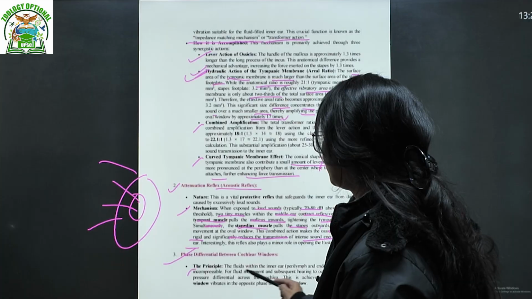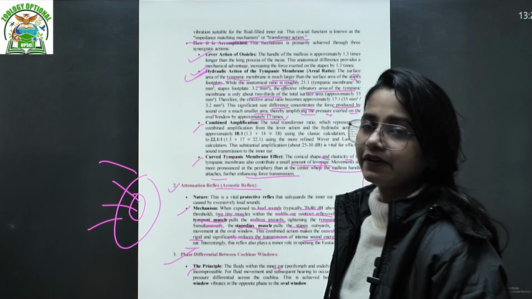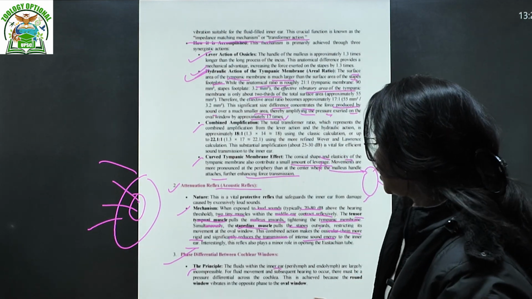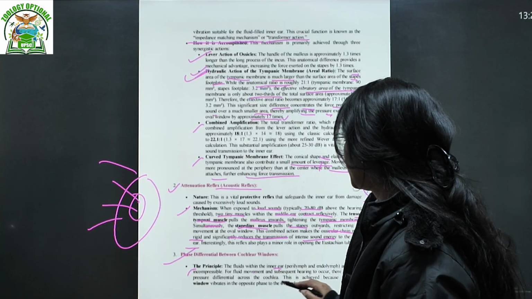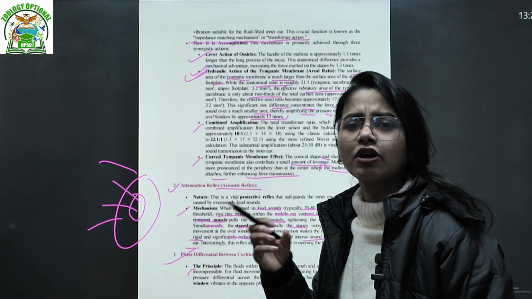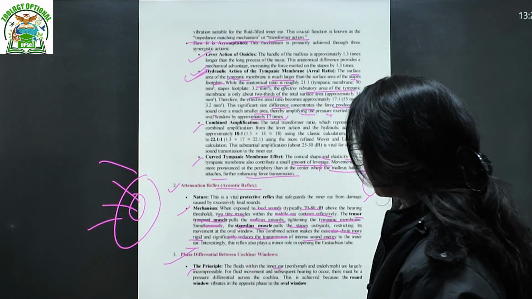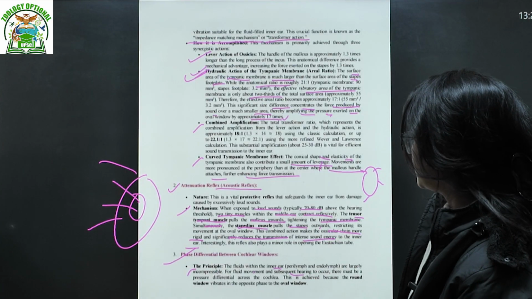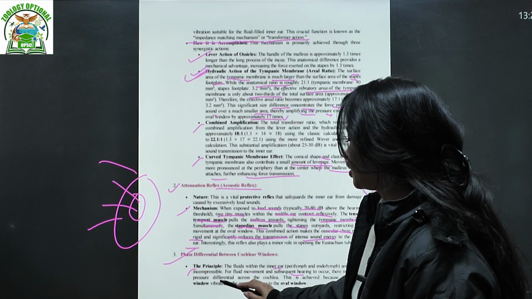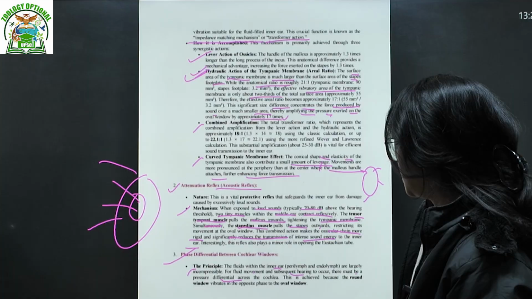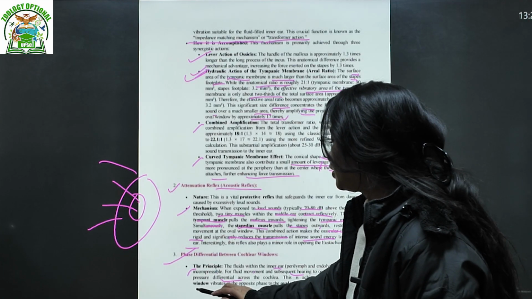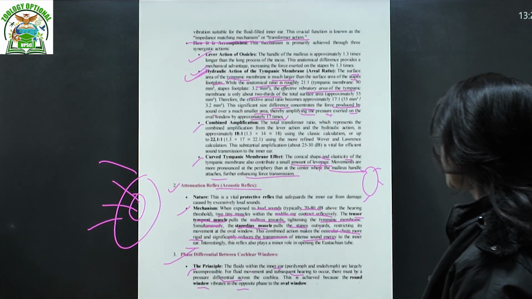The principle: the fluid within the inner ear, that is your perilymph and endolymph, is largely incompressible. You cannot compress it. For fluid movement and subsequent hearing to occur, there must be a pressure differential across the cochlea. This is achieved because the round window vibrates in the opposite phase to the oval window.